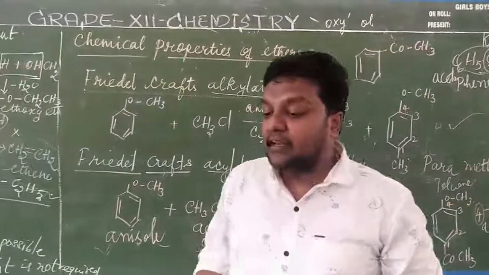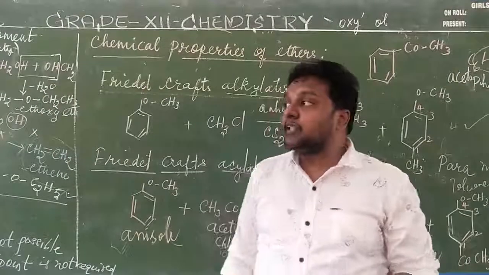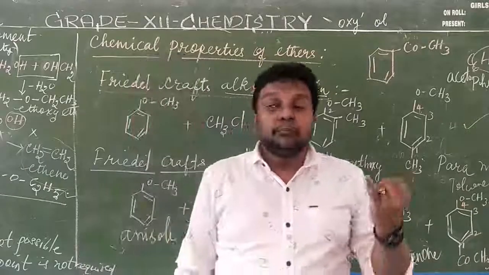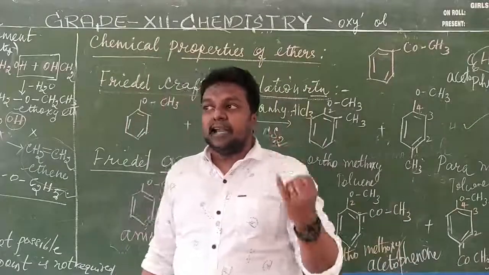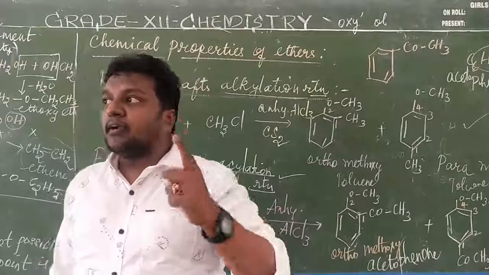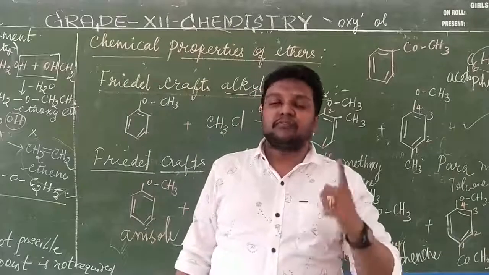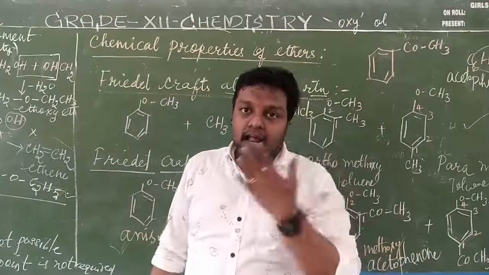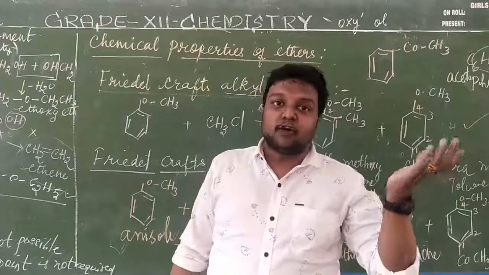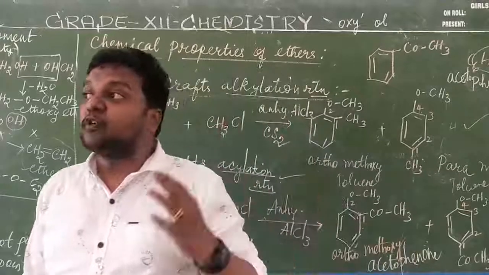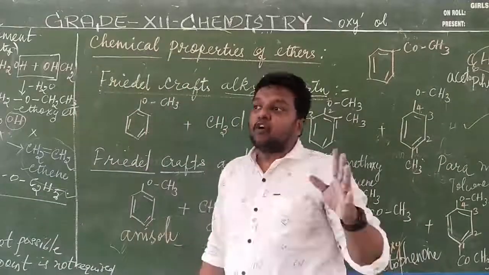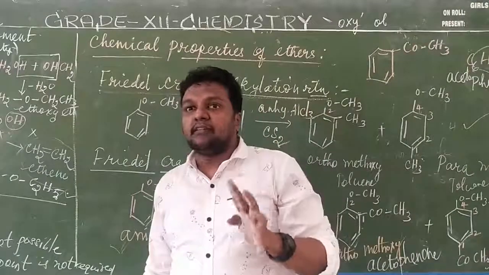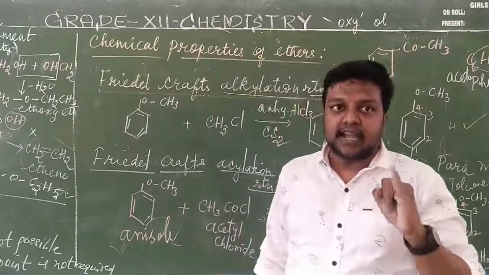So shall we revise again? Today we have started studying about the ethers, isn't it? First we studied the preparation of ethers. What is the first method? Dehydration. Dehydration at 413 Kelvin gave rise to the formation of ethers. At 443 Kelvin in the presence of sulfuric acid, dehydration gives unsaturation. Excess of alcohol is needed at 413 Kelvin, then only it can give rise to the formation of ethers, isn't it? Next one is what? In the presence of Al2O3 it gives rise to the formation of ethers. So the first method is the dehydration method.